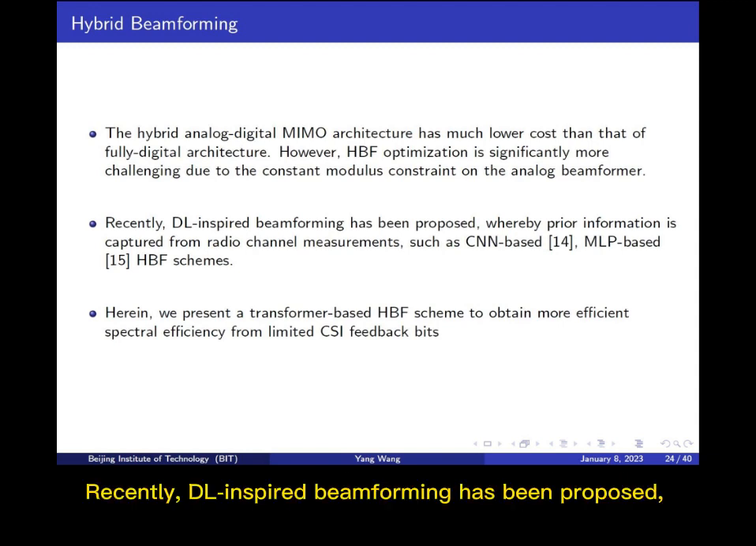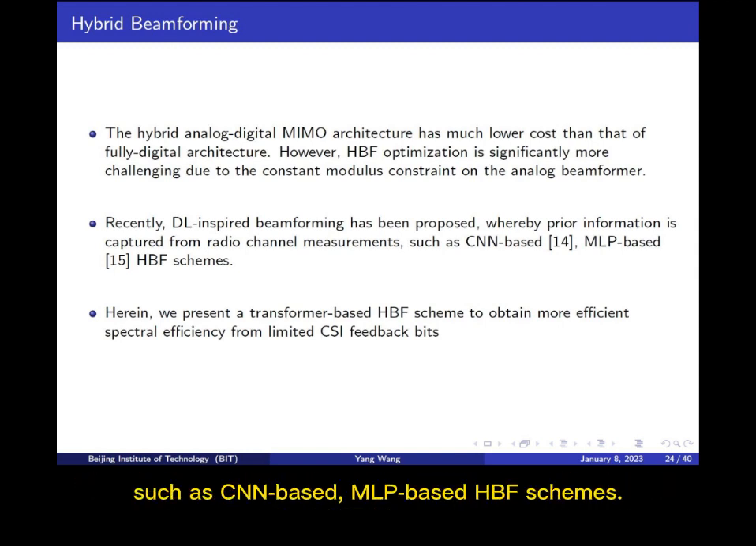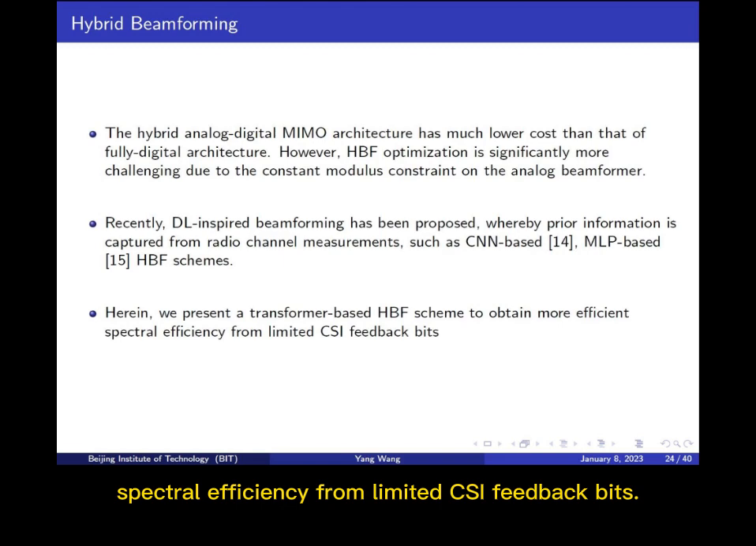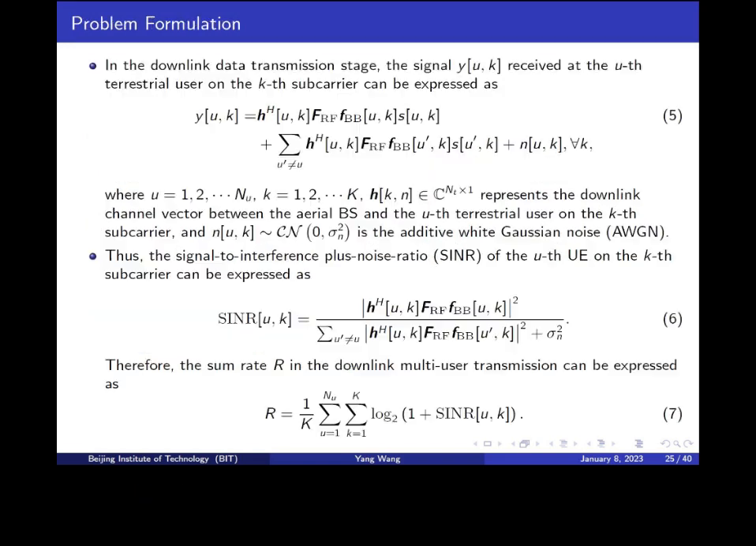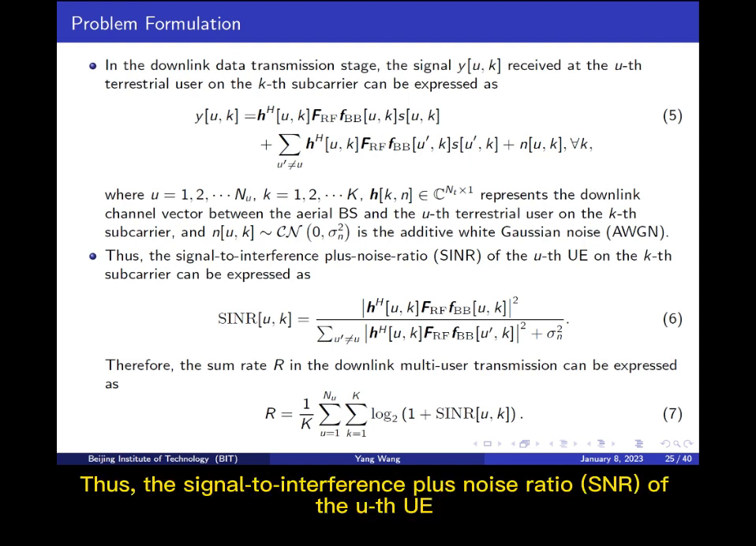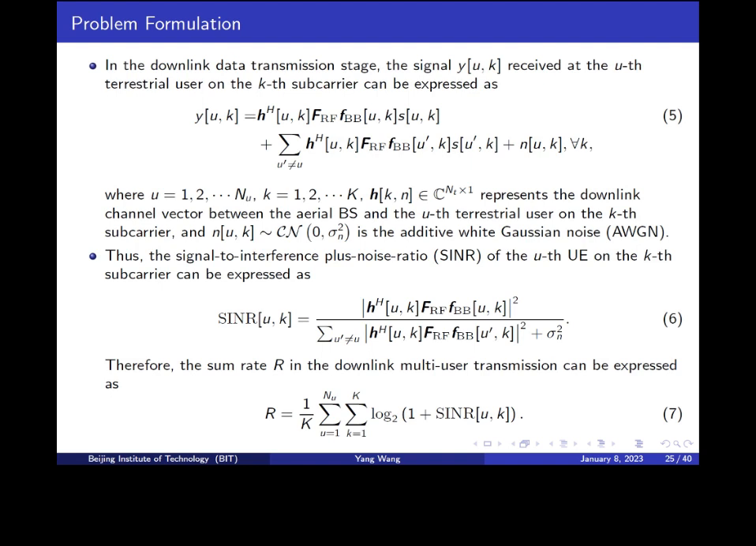Recently, DL-inspired beamforming has been proposed, whereby prior information is captured from radio channel measurements, such as CNN-based and MLP-based HBF schemes. Herein, we present a transformer-based HBF scheme to obtain more efficient spectral efficiency from limited CSI feedback bits. First, at the downlink data transmission stage, the signal received at the uth UE on the kth subcarrier can be expressed as equation 5. Thus, the signal-to-interference-plus-noise ratio, SINR, of the uth UE on the kth subcarrier can be expressed as equation 6.